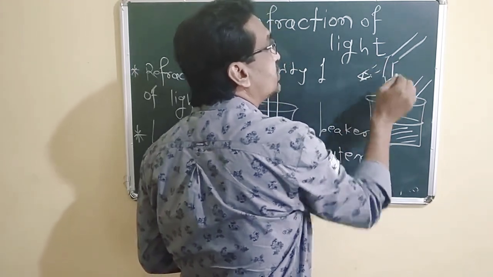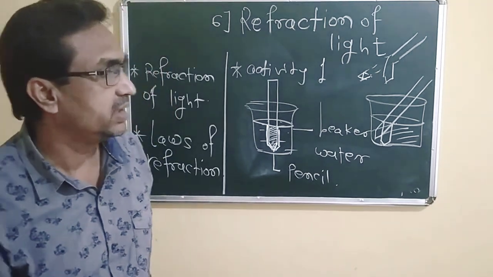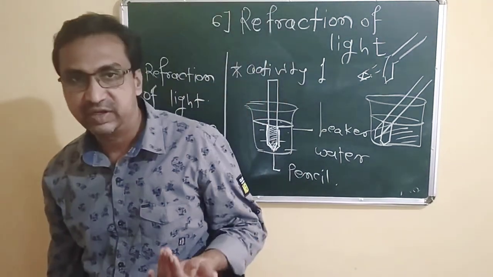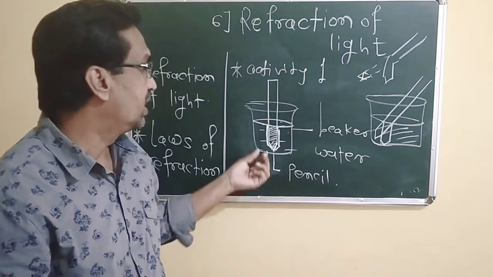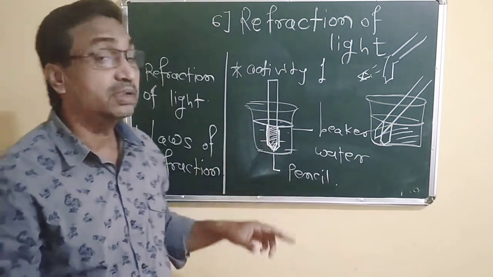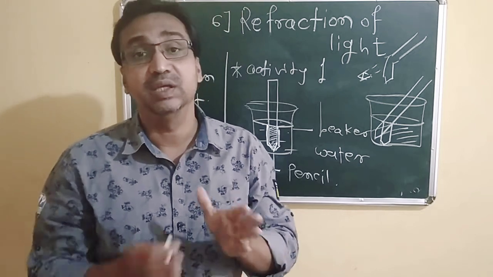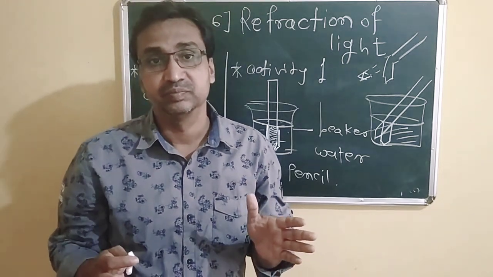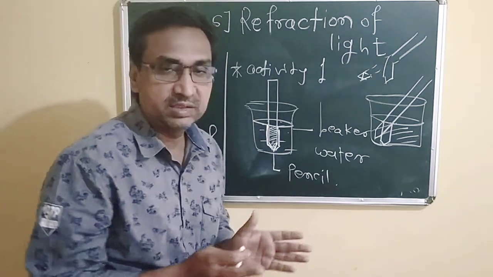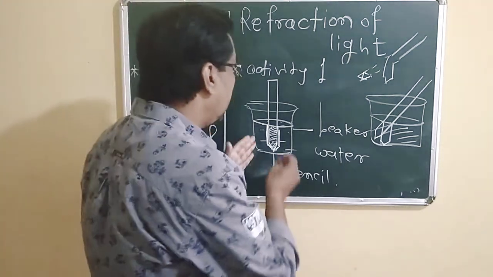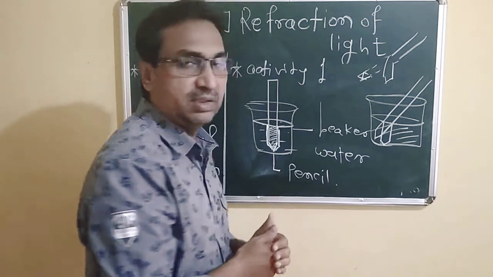Okay, so there is an apparent feeling like that. The pencil is broken here, and here we can see the thickness of the pencil is increased. There is no actual increase in the thickness, but it looks like there is an increase in the thickness of the pencil.